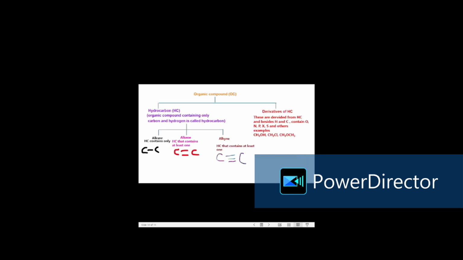For the time being, we will not talk about the derivatives of hydrocarbon. This we will talk about in the next series of videos. But we will concentrate on the study of hydrocarbon. We will try to know what is alkane and how to write the structures and name the alkane. Similarly, we will dedicate our time to the alkene, and then we'll talk about the alkyne. So the first thing we are going to talk about is the alkane. So what exactly are the alkanes?